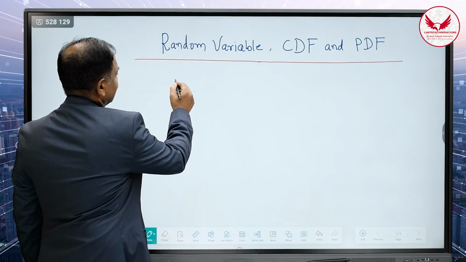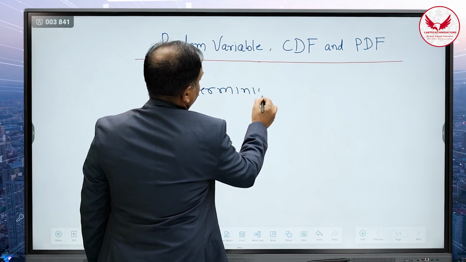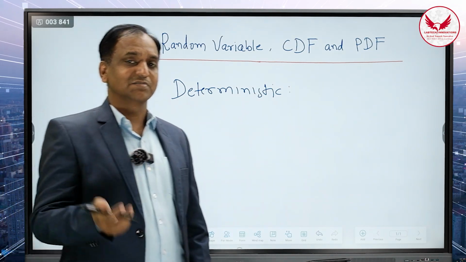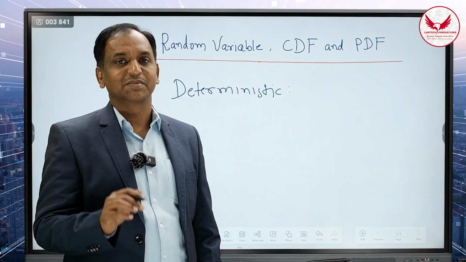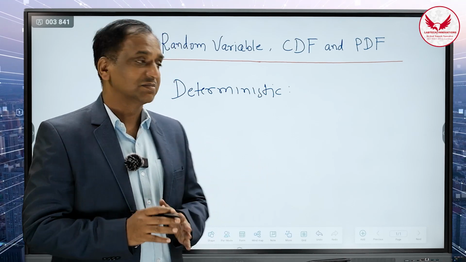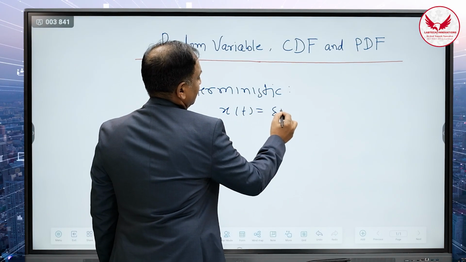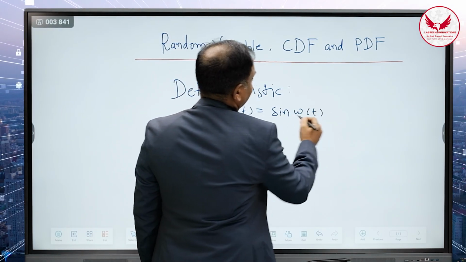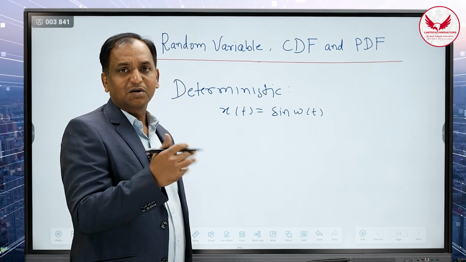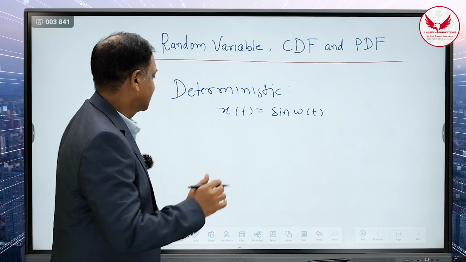One is called as the deterministic signal. So deterministic signals are those signals which can be represented using fixed mathematical equation, or whose behavior can be predicted ahead of the time. For example, if I write a signal x of t is equal to sine of omega t, ये अगर signal है तो I can predict what will be the amplitude of the signal at the any time. So such type of the signals are called as the deterministic signal.